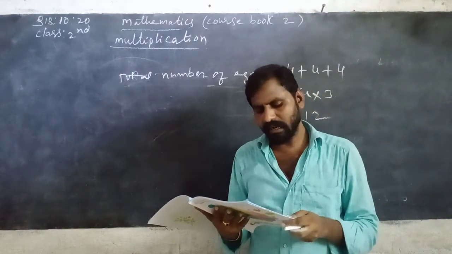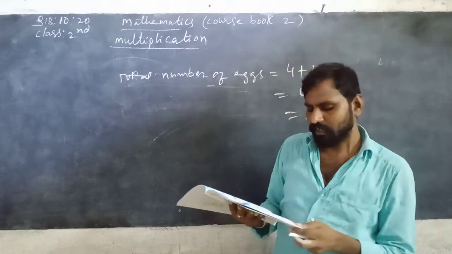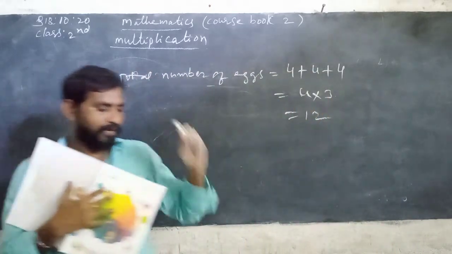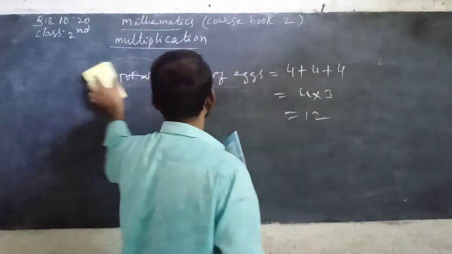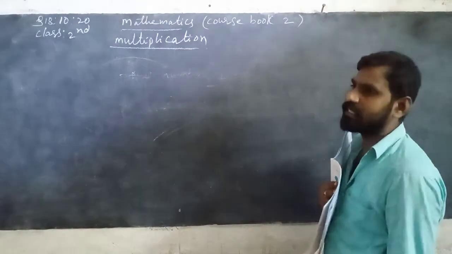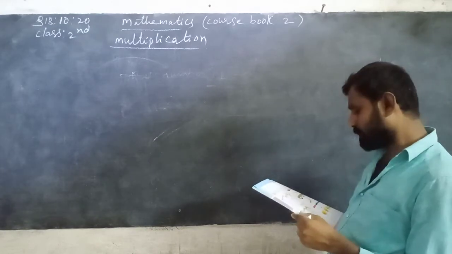You can think of another possibility. We have 4 groups and put 3 eggs in each group. How many groups are there? 4 groups. In each group, 3 eggs.